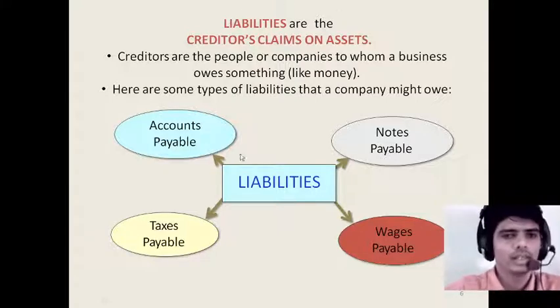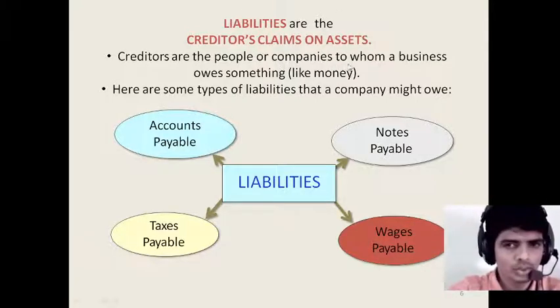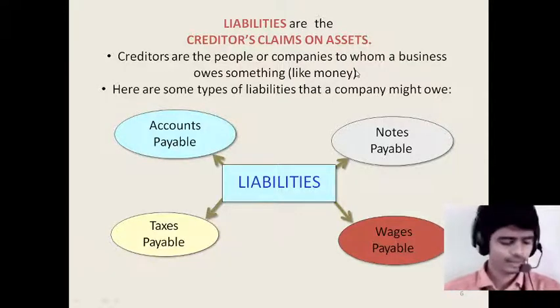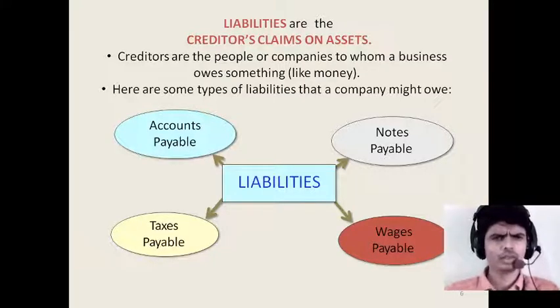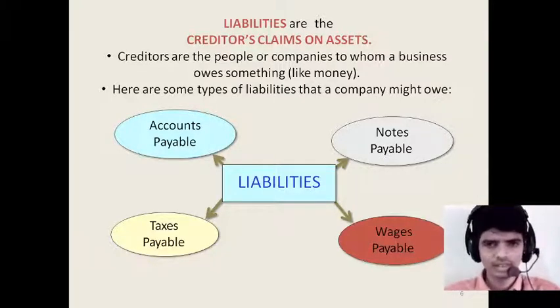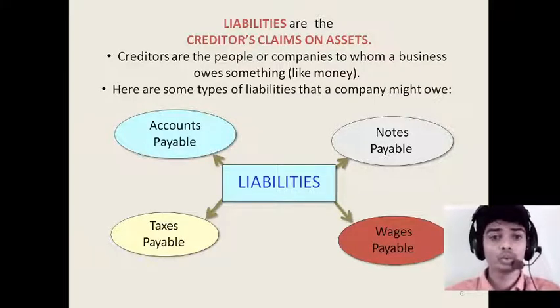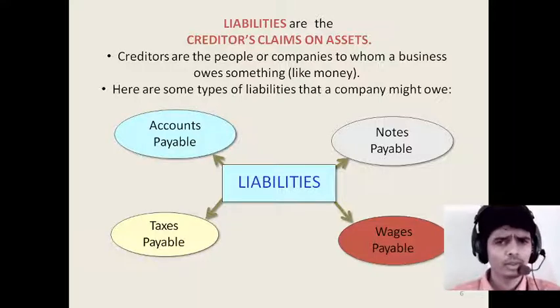Creditors are the people or companies to whom a business owes something, like money. What are creditors? When I say liability, we need to understand creditors. A business is surrounded by many factors: creditors, suppliers, customers, employees, investors.